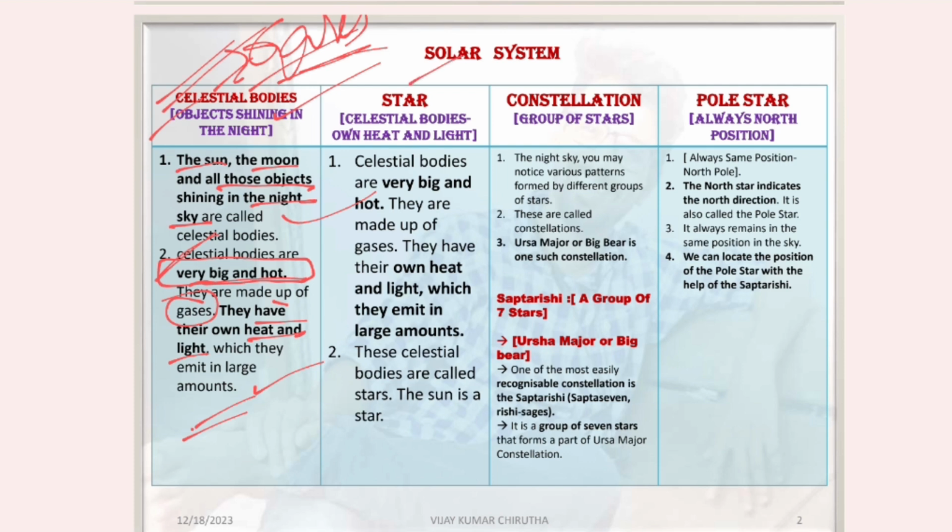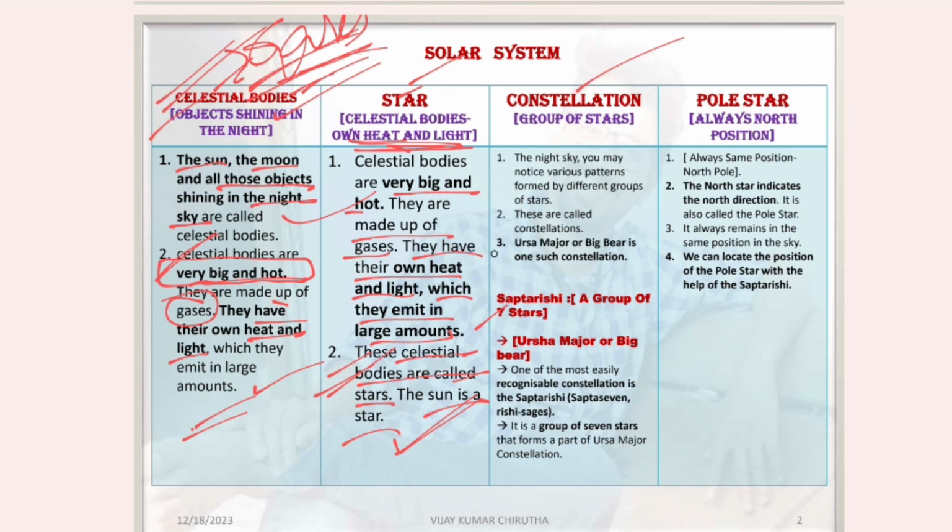Let's see the next one, the star. A star is a celestial body with its own heat and light. Let's see the difference between a celestial body and a star. Celestial bodies are very big and hot. They are made up of gas. They have their own heat and light, which they emit in large amounts. This is what we have seen. The small celestial bodies are called stars. Sun is a star. Sun is a celestial body and the sun is also one of the stars.